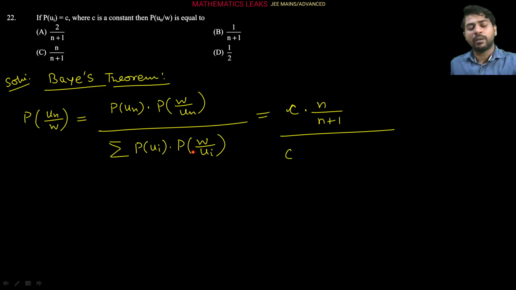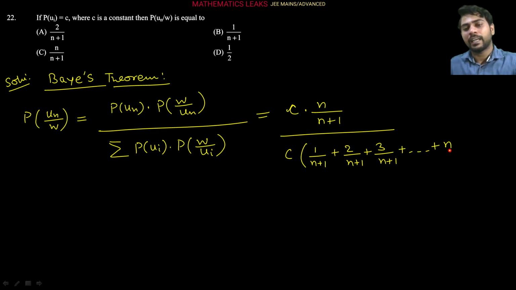And now sigma of the probability of getting a white ball from the ith urn. We can write that a white ball has been drawn from the first urn U1, right? So the first urn will have one white ball out of n plus 1, correct? Similarly, the second urn will have 2 white balls out of n plus 1. Similarly, 3 upon n plus 1, plus and so on. The last, nth urn will have n white balls out of n plus 1. Like that it comes here, right?